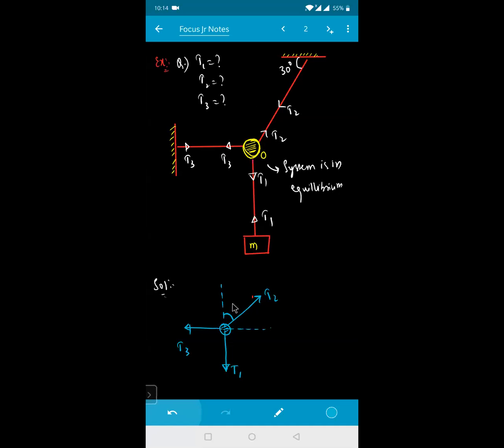What will be this angle, beta? This angle will become how much if this is 30? Look, this one is like this and this one is like this. If this is making an angle 30, obviously this one is 90. So obviously this should be equal to how much for me, beta? 60 degrees. So this will be your 60 degrees.